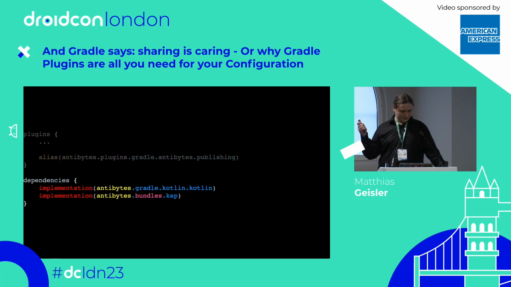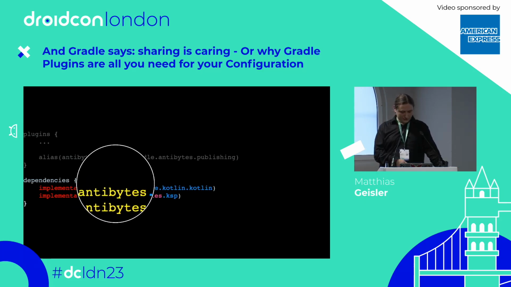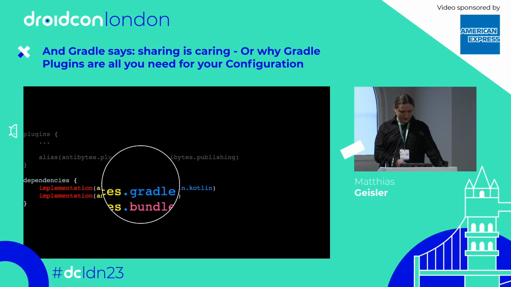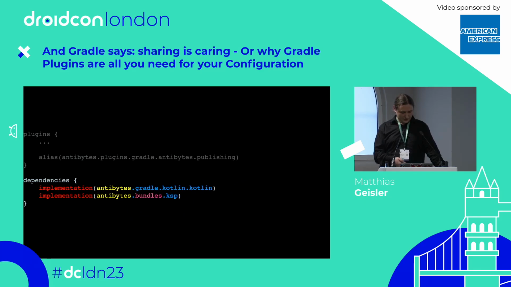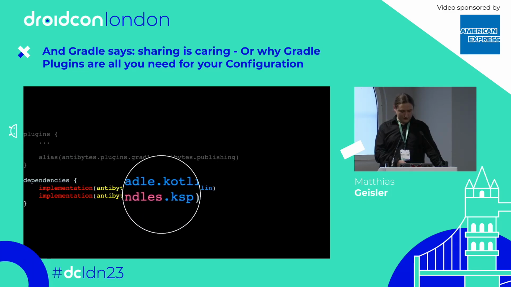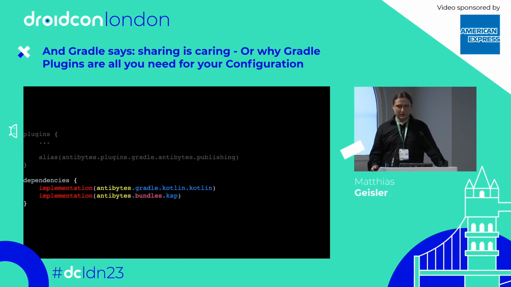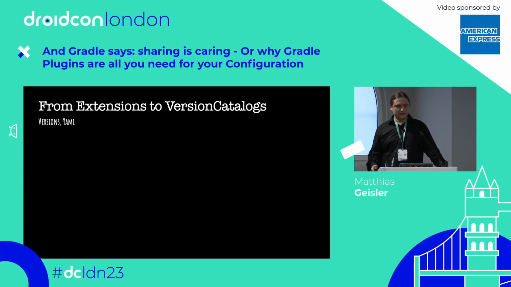Easy peasy. And same goes then for normal dependencies. You have the version catalog name, you have the dependency, the dashes go to dots. That's it. And same goes for bundles, and you can refer to the bundle name. That's it. Easy.